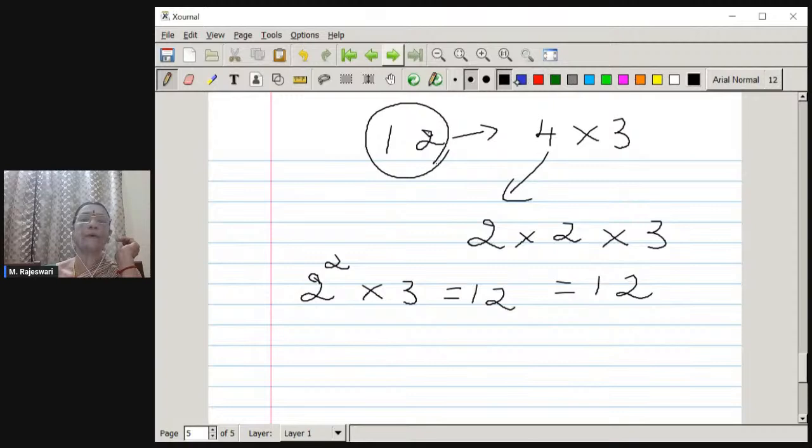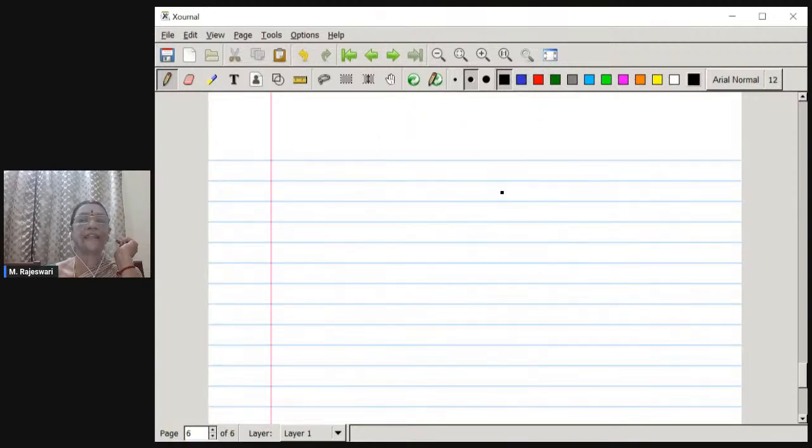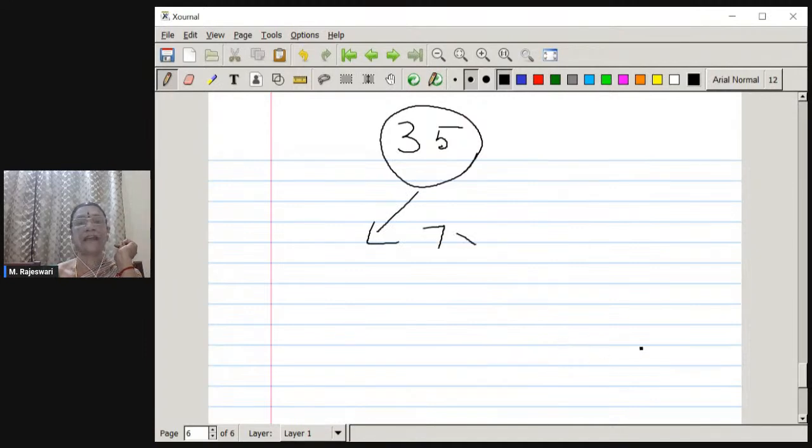Now I'll give you one more example. Let us take the number 30. What can we say? Can you suggest some number? 35. So 35 is a number which we can write as 7 and 5, into 1 of course, and there is the number 35 also.